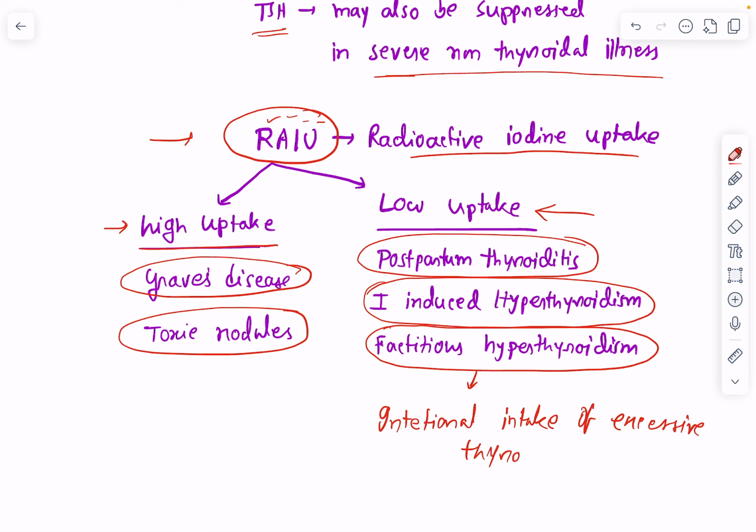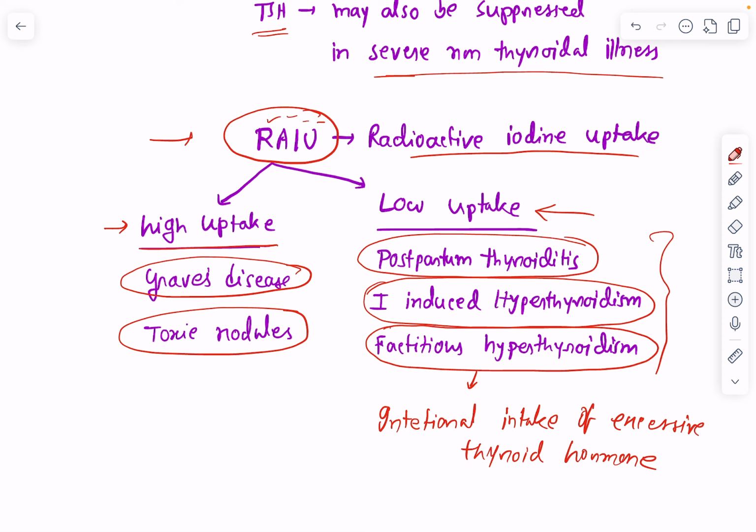Intentional intake of excessive thyroid hormone. This is usually seen in patients with attention-seeking behavior. Okay, they'll ingest too much thyroid hormone to create the symptoms of hyperthyroidism. So in such cases, the radioactive iodine uptake will be low.